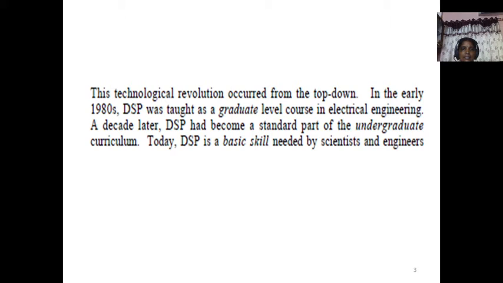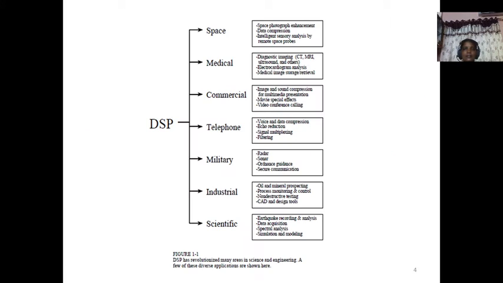DSP was taught as a graduate level course in electrical engineering. Later onwards, it was taught in the undergraduate curriculum. What is the importance? DSP is a basic skill needed by scientists and engineers, so it was taught as a standard part of the undergraduate curriculum.